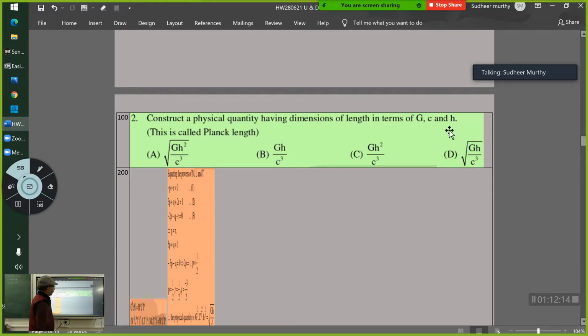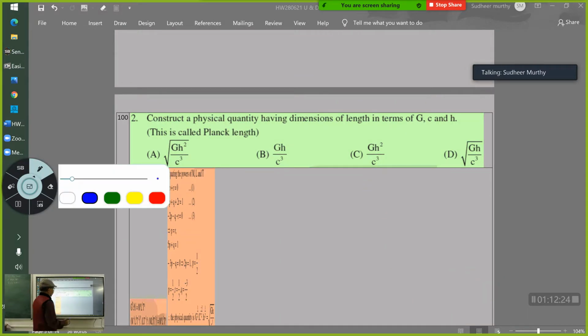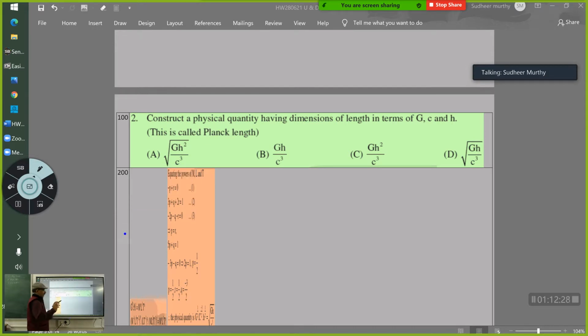The problem here is that you should know these fundamental quantities. What will you do in this case? You should not get confused in examinations, asking what G is and so on. The simplest way: gravitational force is G m1 m2 by r square.